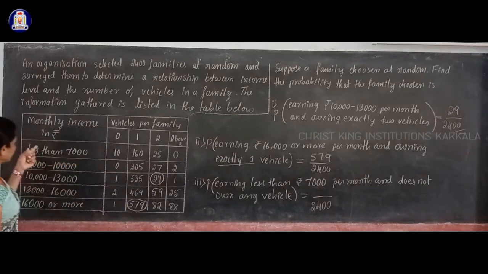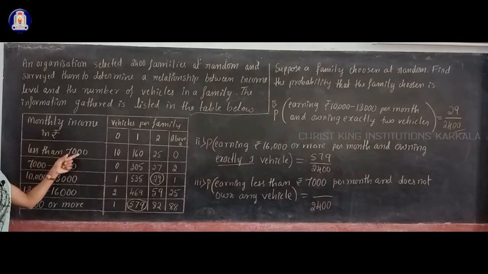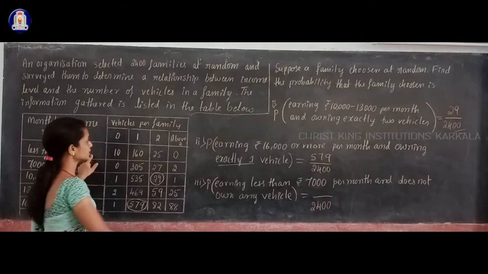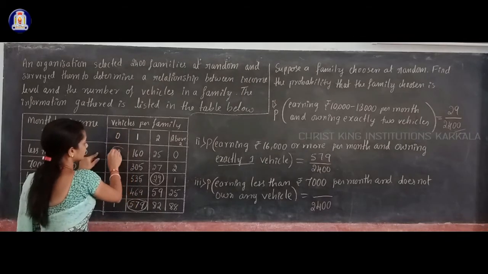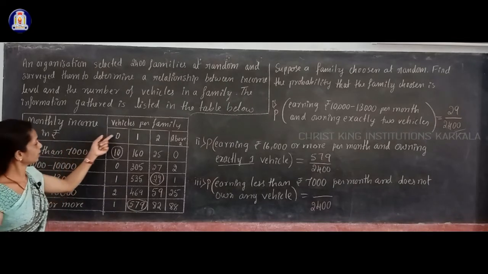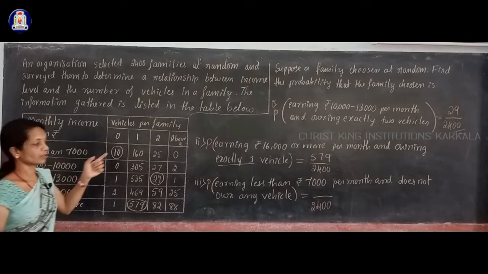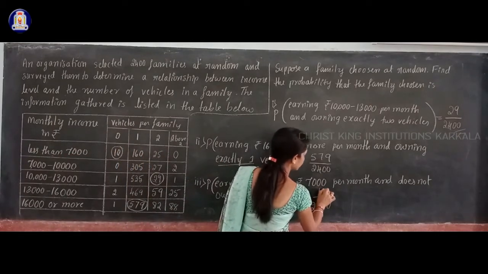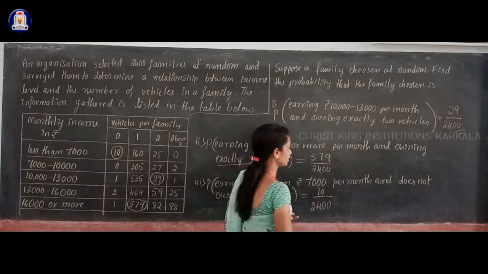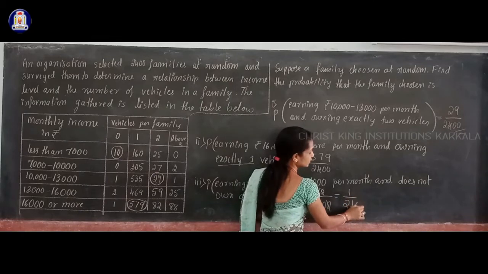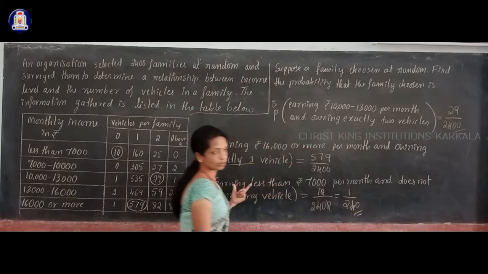See the income level less than 7,000, here is that row, and does not own a vehicle means zero vehicles. So there are 10 families with less than 7,000 income and they do not have any vehicle. So in the numerator you write 10 dividing by 2,400. You can cancel by 10: once 10 is 10, 10 times 24 is 240. So 1 by 240 is the probability in the third case.